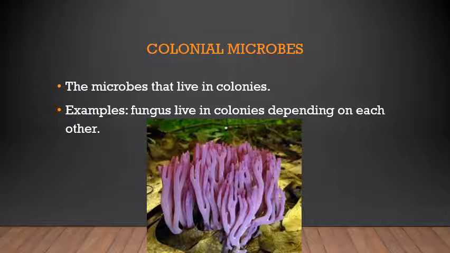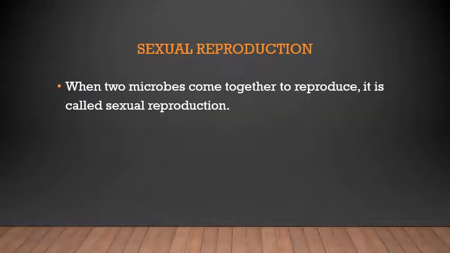For example, fungi live in colonies depending on each other. If one catches food, everybody feeds on that fish. These microbes usually grow under the water. So if they capture a fish, they are dependent on each other for different things in the colony. So the microbes that live in colonies are called colonial microbes. You understood, solitary and colonial? Yes.